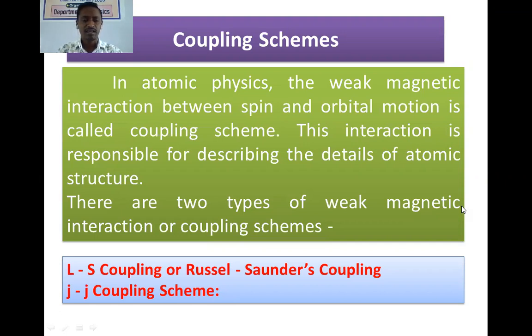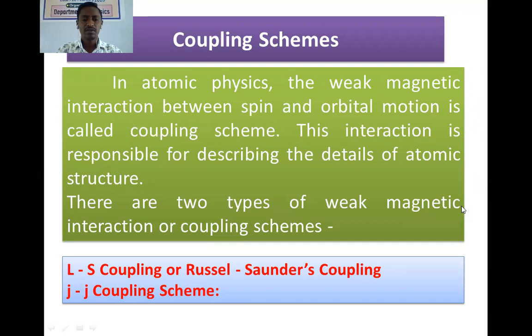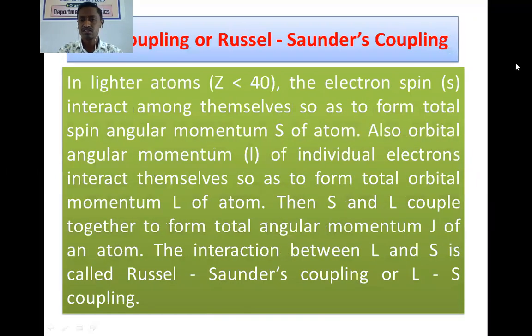In the second coupling, the small j letters are mentioned, which indicates the interaction among the total angular momentum of all individual electrons in an atom. So first of all, let us move towards the first kind of coupling scheme, that is LS coupling.